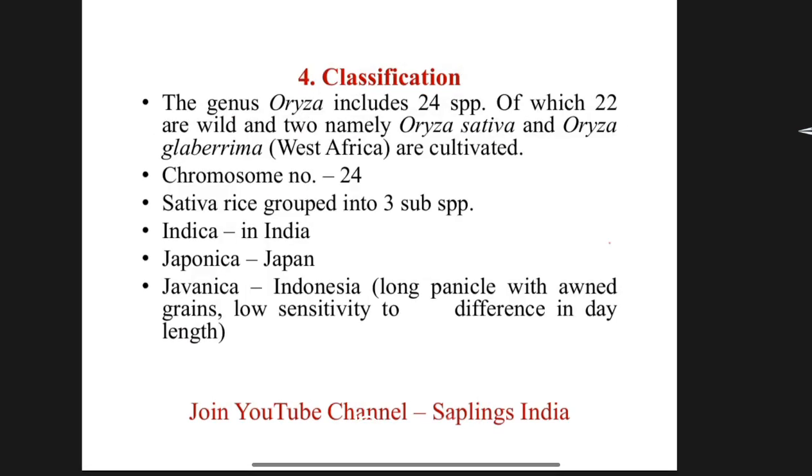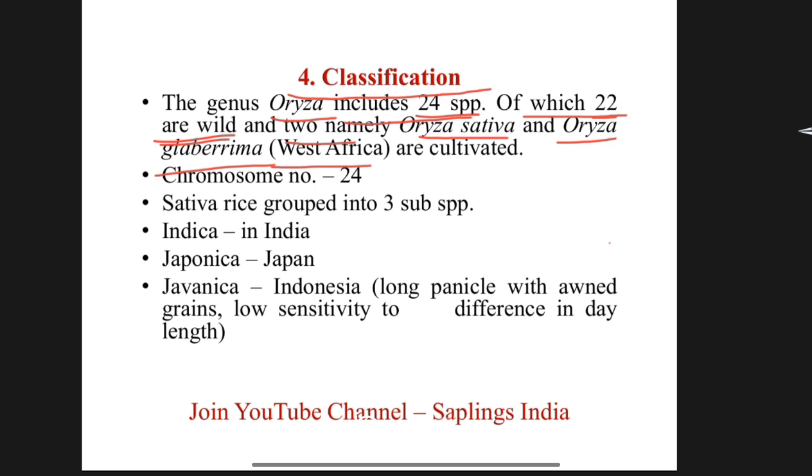Then we talk about the classification of rice. The genus Oryza includes 24 species, of which 22 are wild. From 24 species of Oryza, 22 are wild, which are found as wild crops, and two, namely Oryza sativa and Oryza glaberrima. Oryza glaberrima is cultivated in West Africa. Hence, two species, Oryza sativa and glaberrima, are cultivated as a crop by farmers.